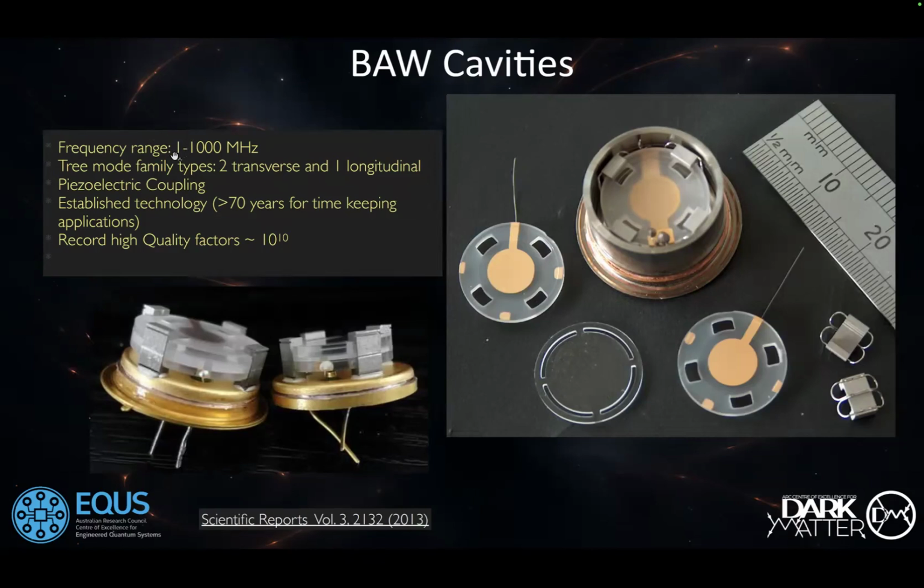Typical frequencies are in the range of 1 megahertz to 1 gigahertz. We have two transverse waves, and unlike in optics, we have one longitudinal wave. We have piezoelectric coupling, so we don't need sophisticated parametric systems to couple with mechanical vibration. This is a well-established technology. Its quality factors, at 4 Kelvin or millikelvin, approach 10 billion, which is extraordinary. And there are plenty of those modes scattered in this frequency range, with masses ranging from gram to milligram.